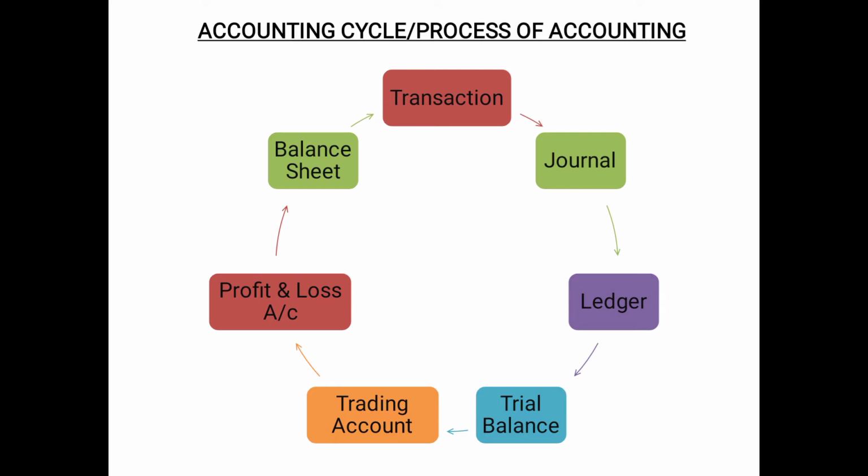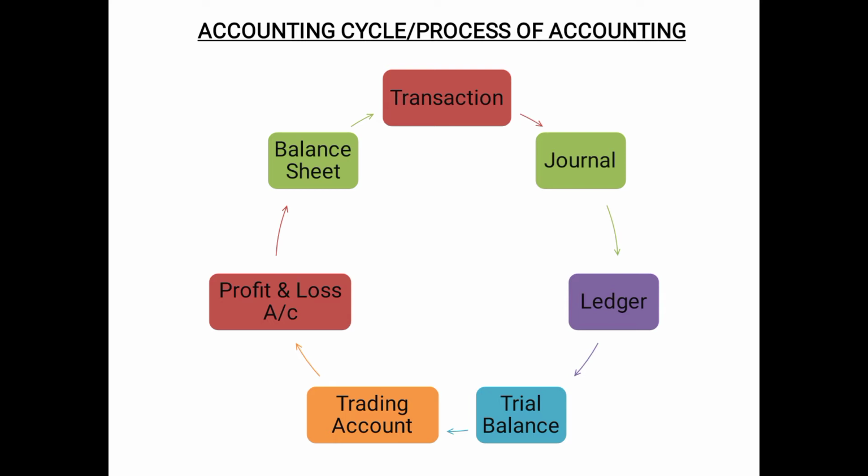That means we have to analyze the expenses and incomes of the business, for which we prepare the trading account, and after the trading account we prepare the profit and loss account. Both are prepared for analyzing the expenses and revenues or incomes.